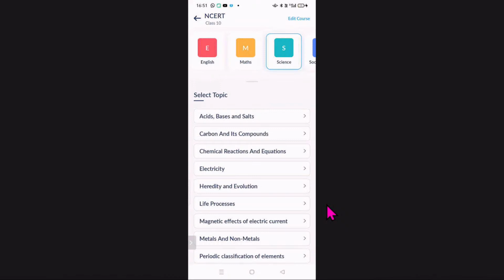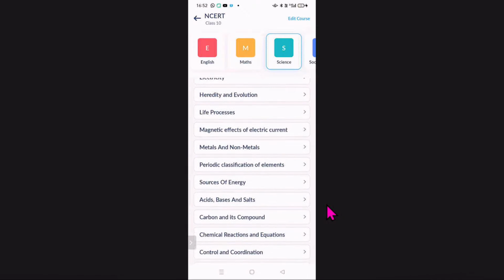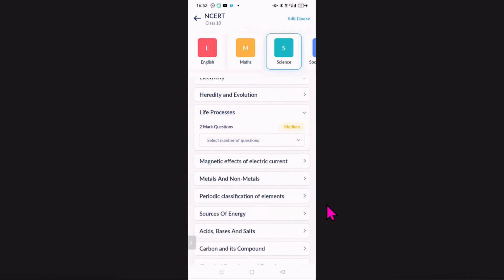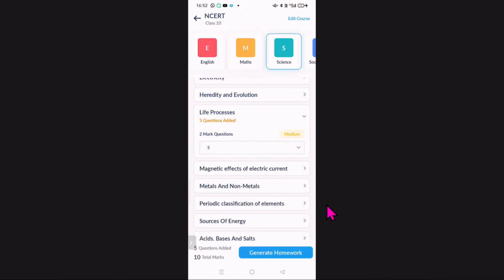Now it will ask me the subject that I want to create a test for. So I'm going to take science, and now I'm going to select a chapter for this. Let me take life processes, and then it will ask me to select the number of questions. So let me choose 5 questions, and I'm going to click on the icon generate homework from here.